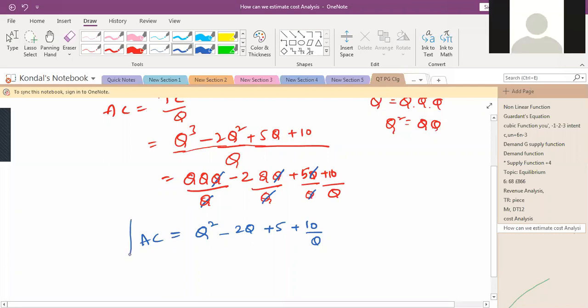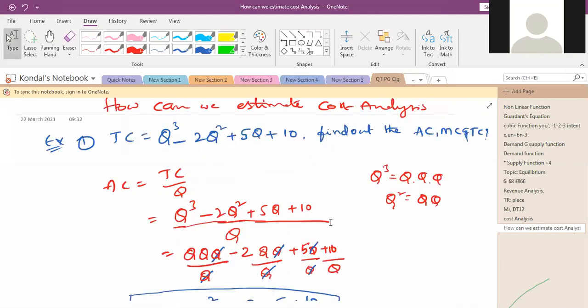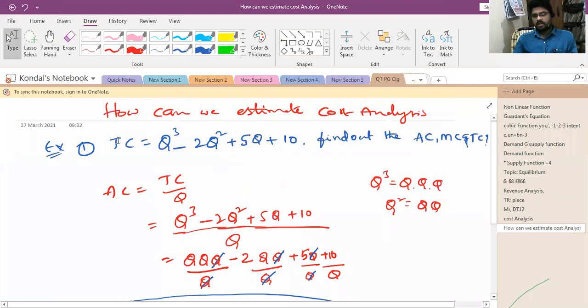No, sir. See, first they will give you the total cost is equal to Q power 3 minus 2Q square plus 5Q plus 10. Find out the AC and MC. What is the AC formula?